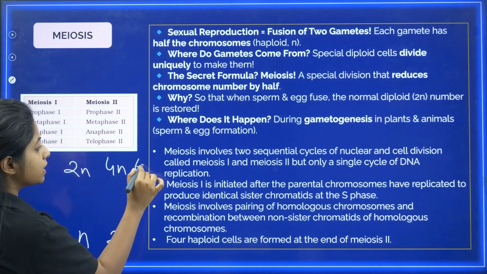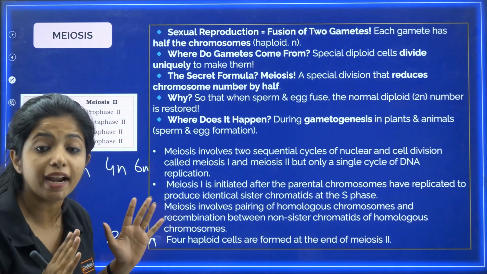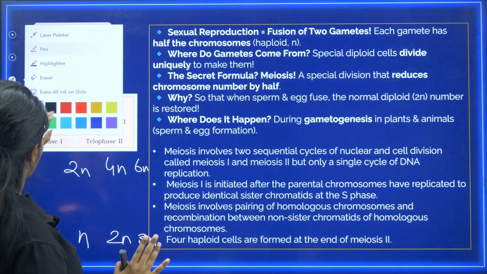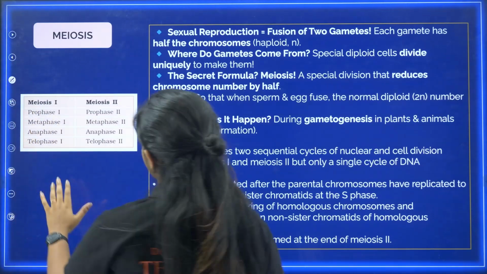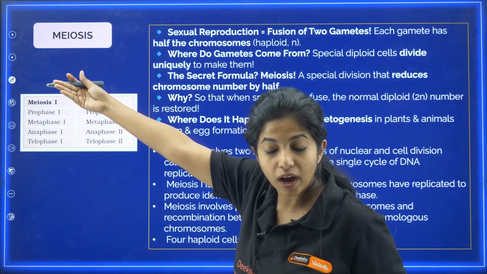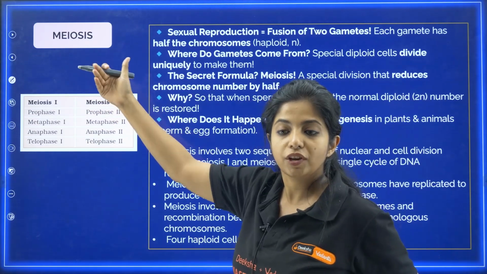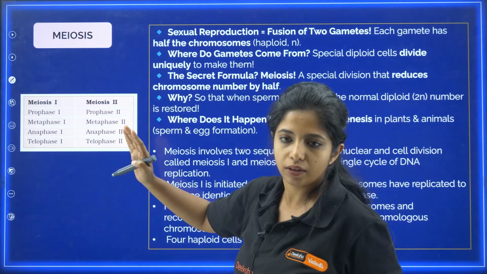If we started off with 6n, we will be getting 3n. Anyway, it is going to get half at the end of meiosis. And usually we get 4 cells at the end of meiosis. Now meiosis I, that means that is prophase 1, metaphase 1, anaphase 1, telophase 1. Just how we had it there, right? Prophase, metaphase, anaphase, telophase. Just like that, we have 1, 1, 1, 1 over here and 2, 2, 2, 2 over here.